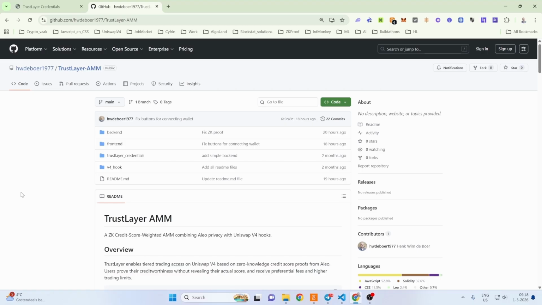The third component is TrustLayer credentials, an Aleo smart contract written in Leo. This is where the zero-knowledge magic happens. It stores credit scores as private encrypted records and generates cryptographic proofs of tier eligibility without revealing the actual score. Finally, we have the v4 hook, a Solidity smart contract that plugs into Uniswap v4. It intercepts every swap and checks the trader's registration, enforces their tier-specific fee rate and trade size limit, and rejects unregistered users. This is what connects the private Aleo proof to real trading benefits on Ethereum.